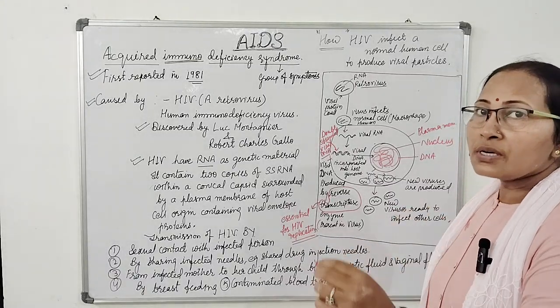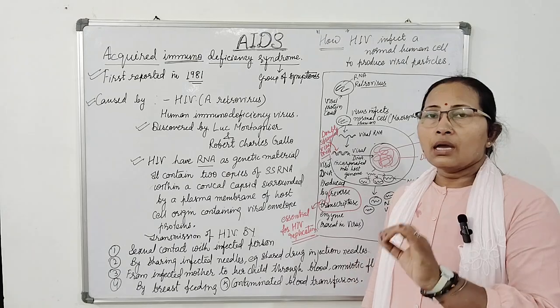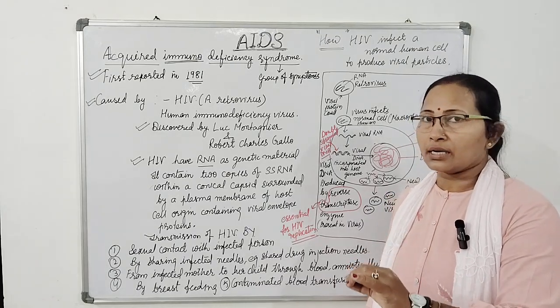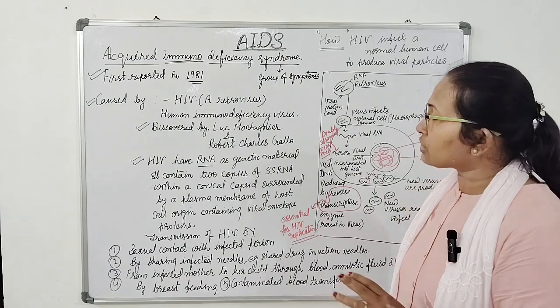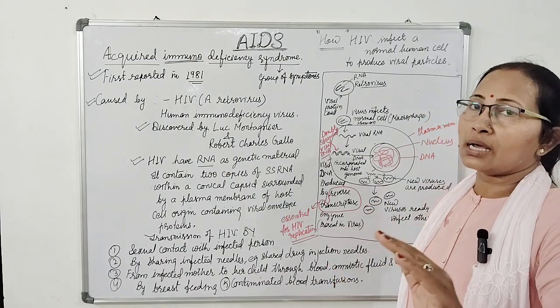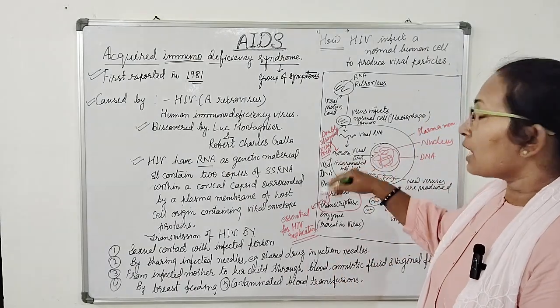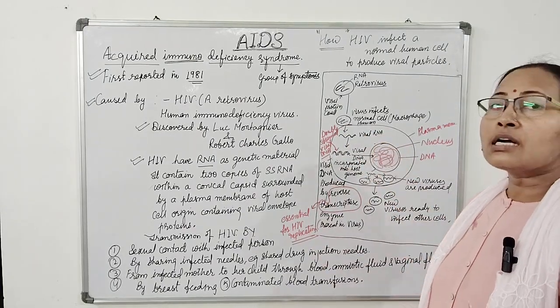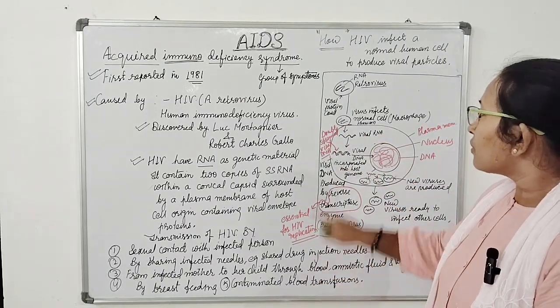The process is reverse transcription. In a normal case, from double-stranded DNA, by the process of transcription, single-stranded RNA forms. But in reverse transcription, from single-stranded RNA, double-stranded DNA forms.